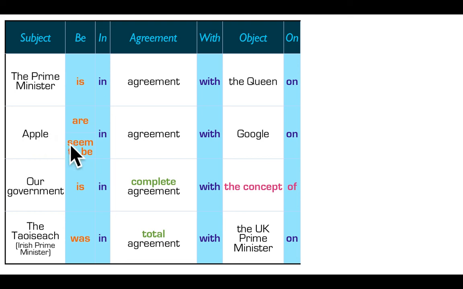If you say people, Apple seem to be, so there's an option here between Apple are and Apple seem to be. Apple are suggests that you're 100% sure that they're in agreement with Google, and Apple seem to be in agreement with Google means this is just your opinion and you think you're right. So there might be a 70% certainty but a 30% doubt when you use seem to be.